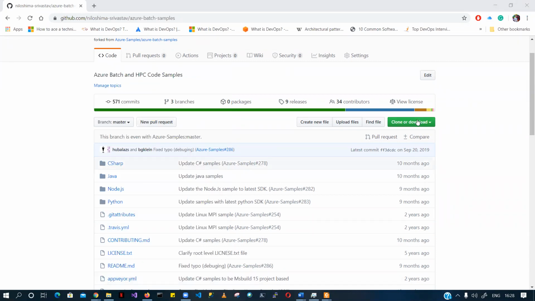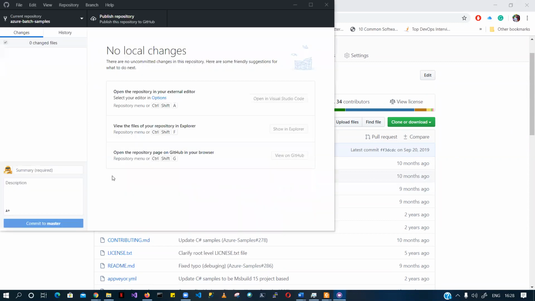I have already downloaded this code. If any one of you is a Java fellow,